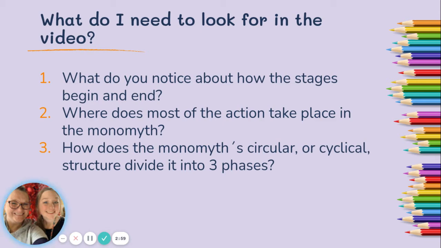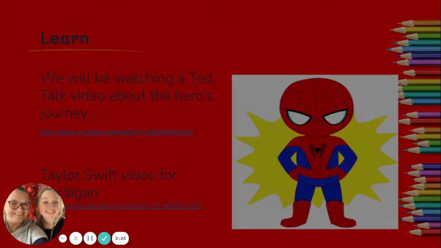All right, so you're going to look for the answer to these 3 questions. Number 1, what do you notice about how the stages begin and end in a monomyth? Number 2, where does most of the action take place in the monomyth? And number 3, how does the monomyth circular or cyclical structure divide it into 3 phases? Those will make more sense when we watch the video.